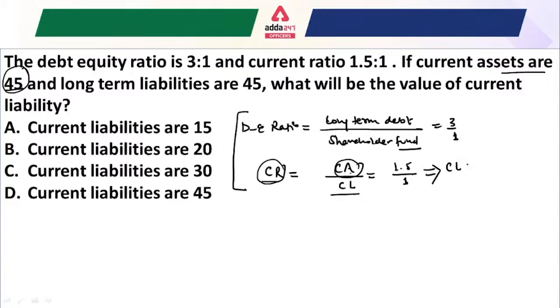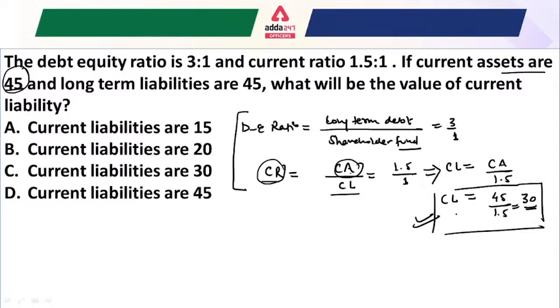So what will be the value of the current liabilities from here? The current liabilities will be your current assets divided by 1.5. So current assets which is given 45, divided by 1.5, this value would be 30. So what will be your current liabilities? The answer would be 30. From this formula only we can derive the current liabilities. So your question was what will be the value of the current liabilities? The answer would be the third option, the current liabilities are 30. This is how we can solve the ratio analysis questions.